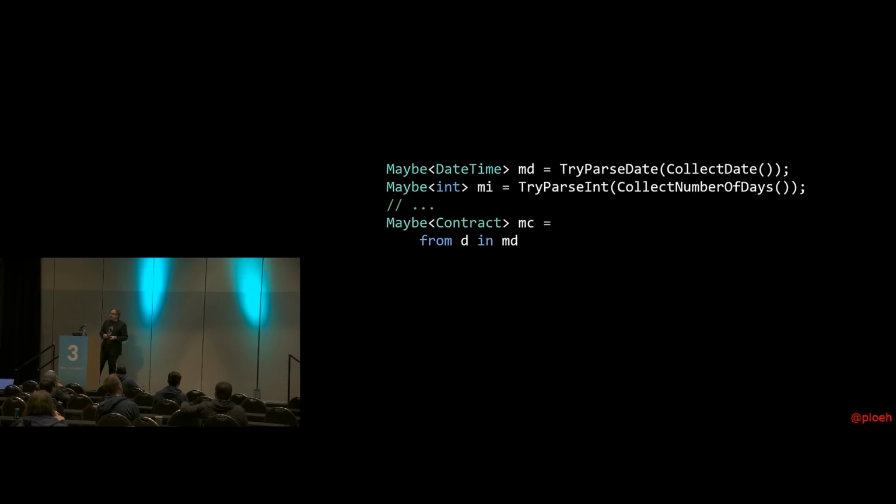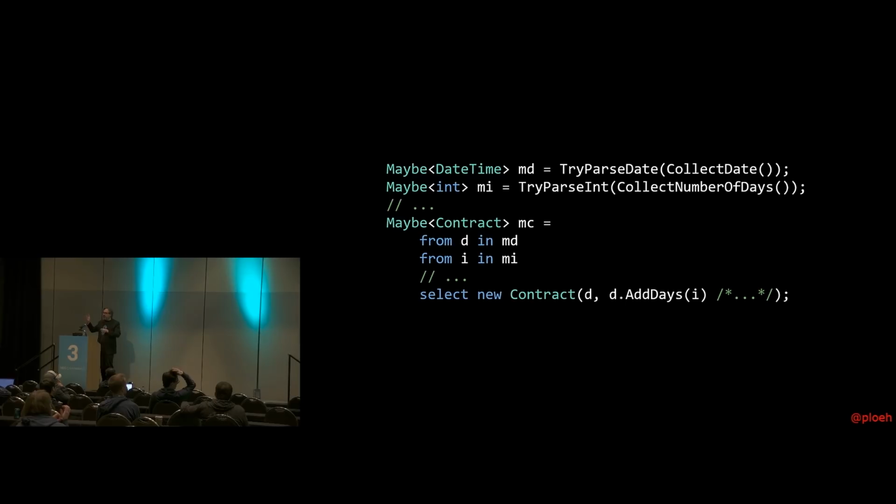So you start by, we can use query syntax for this. So we'll create a maybe of contract, and we'll start by saying from D in MD. So that D is a datetime value if it exists. If this code runs at all, that will be a datetime value. From I in MI, that I will be an integer. And we can keep on going like that. So if all those maybes are populated, our maybe of contract will also be populated. If just one of them is empty, then that maybe of contract will also be empty. So this is a pretty easy and standardized way of doing data validation. There's a little bit more of a sophisticated way of doing that, but it gets things done in a pinch.